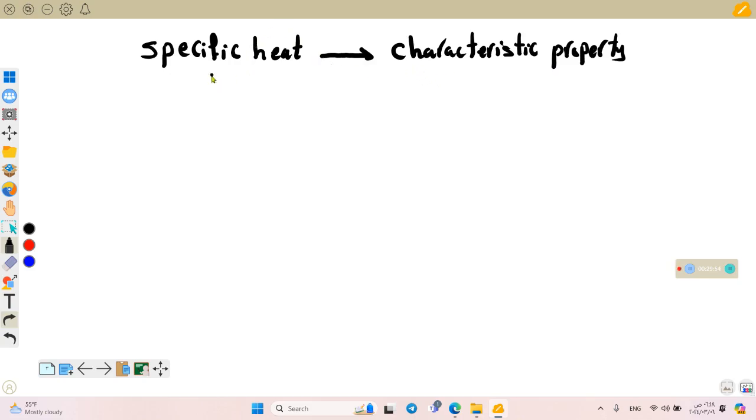That means specific heat, which has the symbol C, changes according to the matter, it depends on the matter. It changes from one matter to another. The second thing that the specific heat depends on is the physical state.